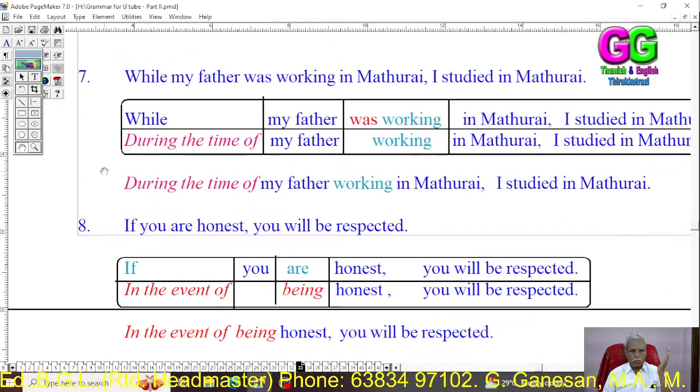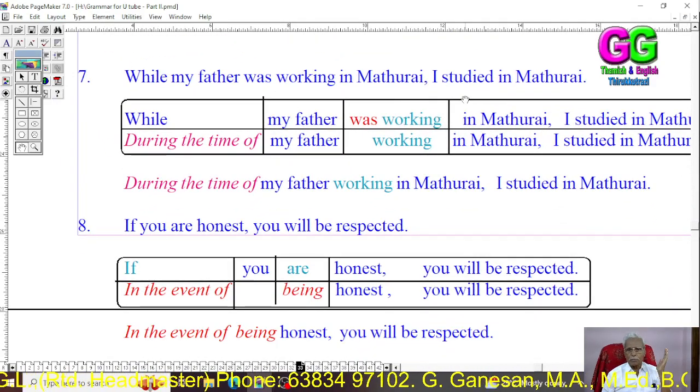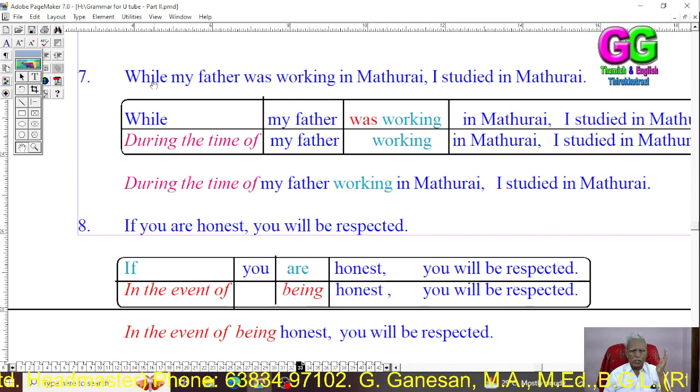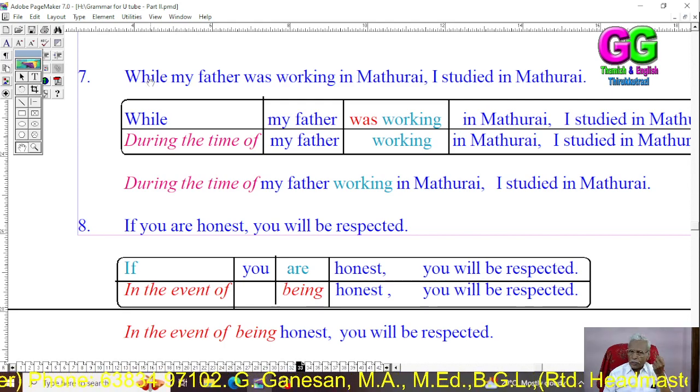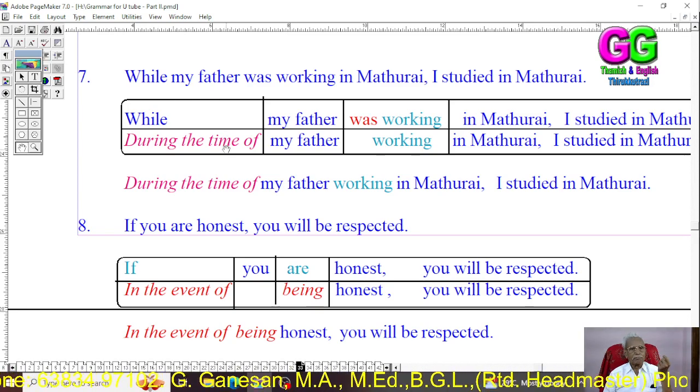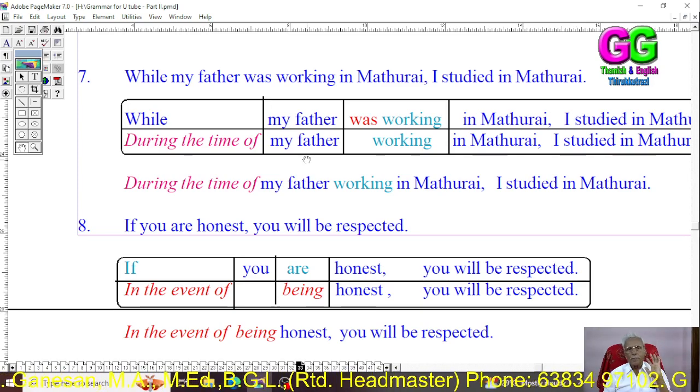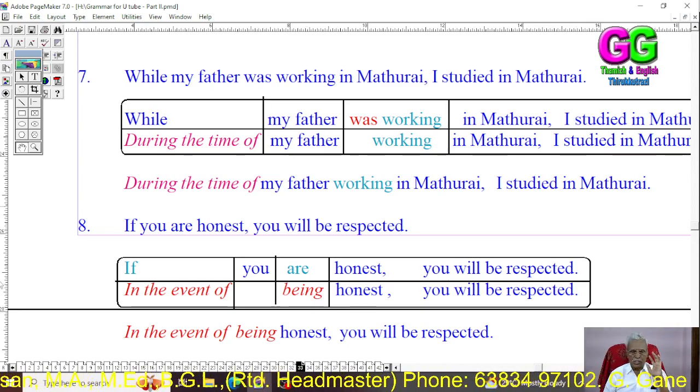Then the seventh one. When my father was working in Madurai, I studied in Madurai. You have to change it. Dear students, the phrase for when is during the time of. My father, I: the subjects are different, so we have to keep my father as it is. Then was working: remove was.